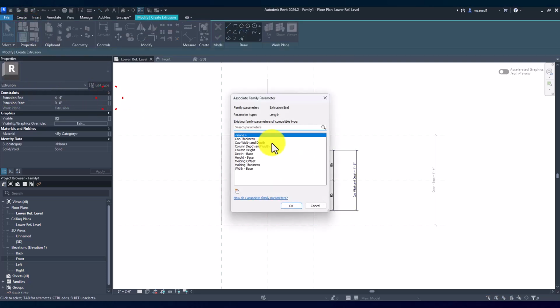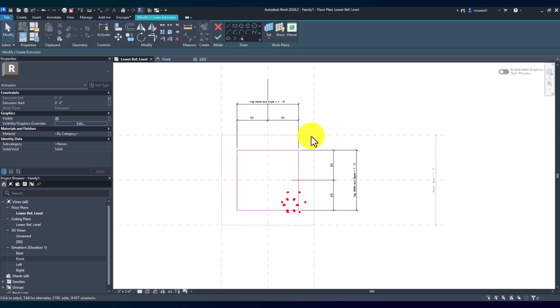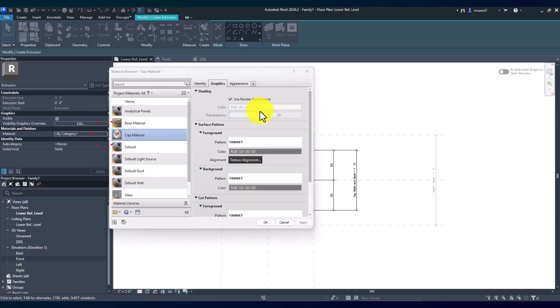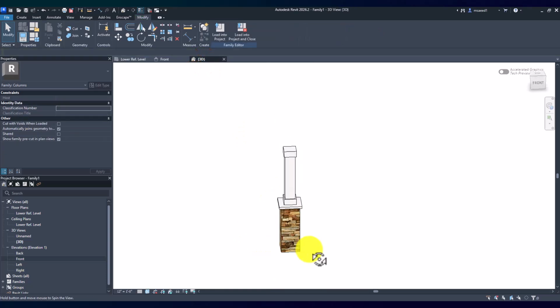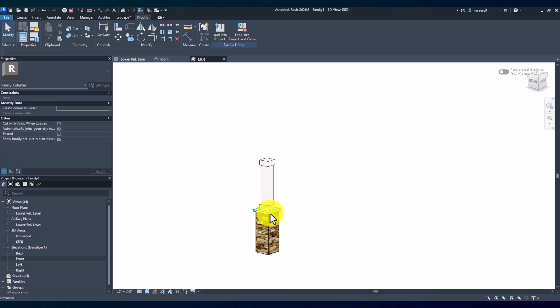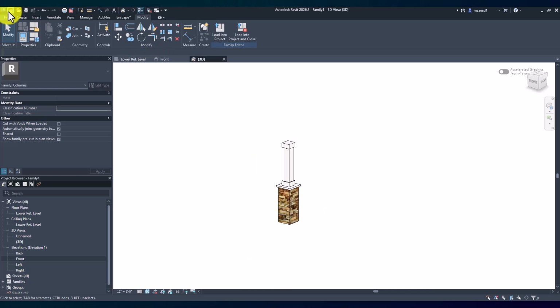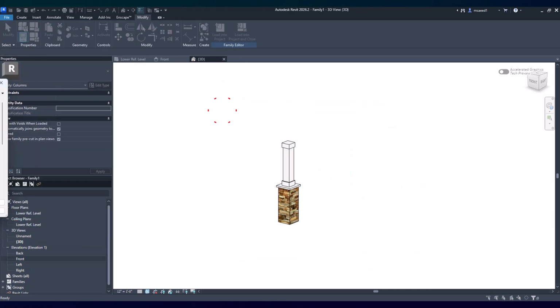Again, we only want it to have the cap thickness. So hit that. For the material, we're going to also assign it the cap material. Perfect. Hit enter, and there you are. There is your parametric column all ready to go. So with that, I'm actually going to just save this family in my design folder. And then what we'll do is we'll load up a sample project and test it out. See if it actually works out like we want it to.